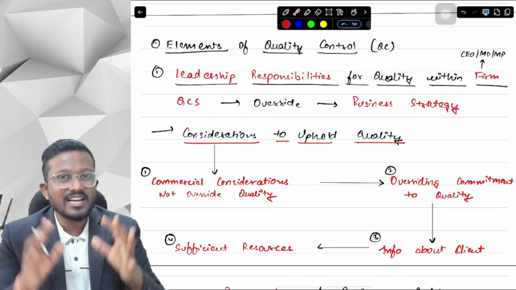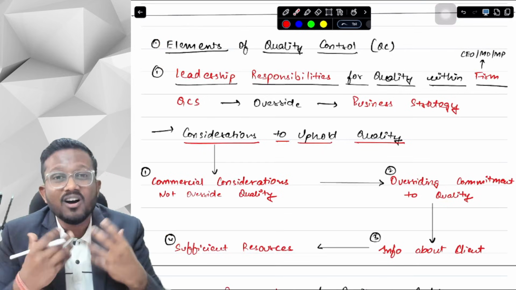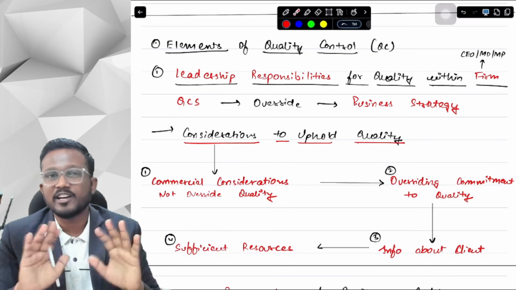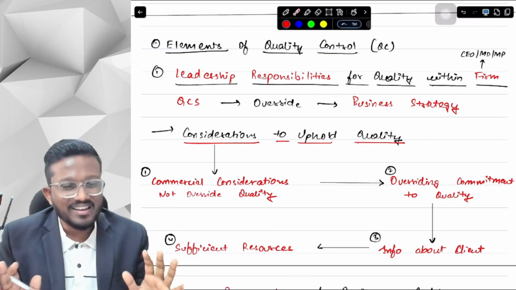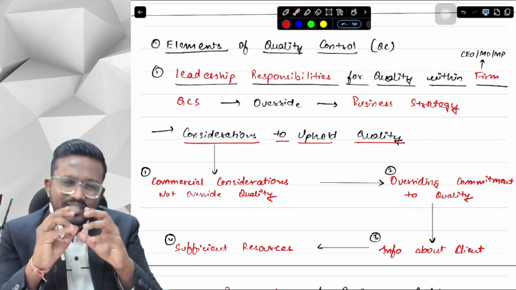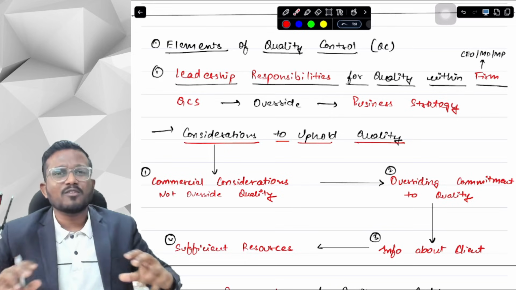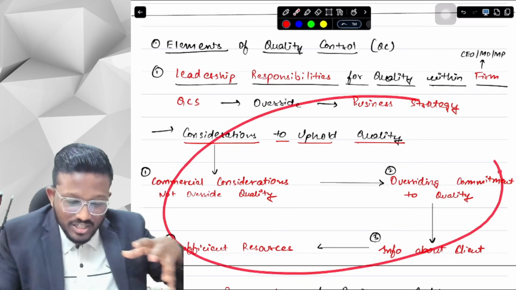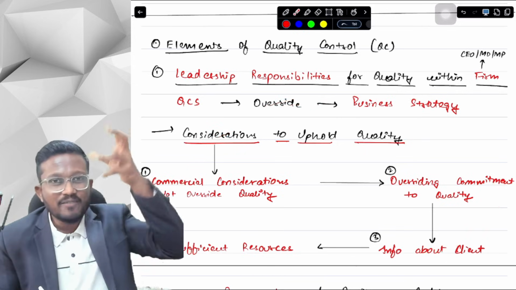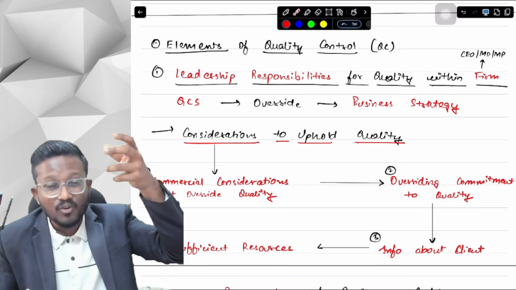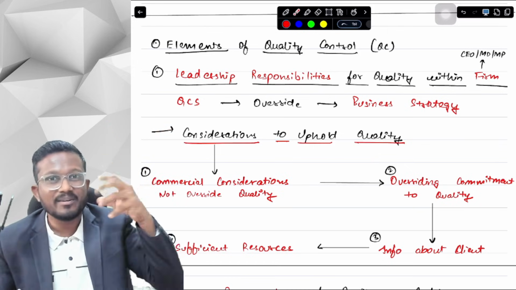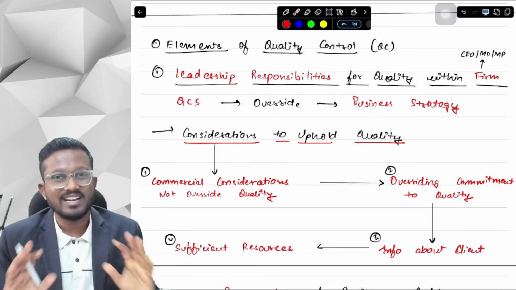There are different elements of quality control. You don't have to learn them in sequence, like what are the elements of quality control, what are the responsibilities of the engagement partner. You don't have to learn that at the CA final level. I won't ask you to list down the elements of quality control, but you should know what the elements are. You just have to know these are the elements, and inside those there are descriptions given, which you have to learn.